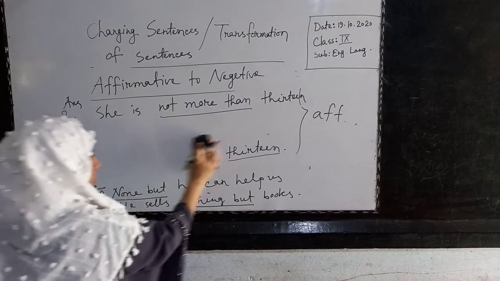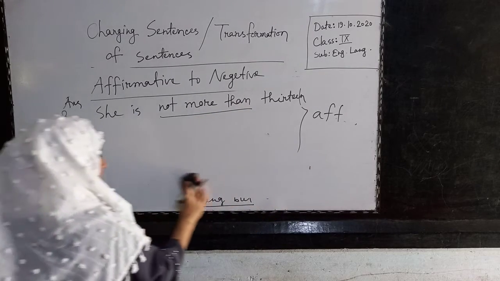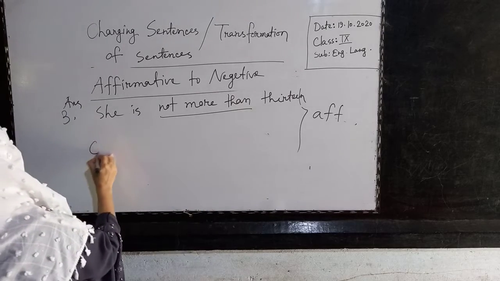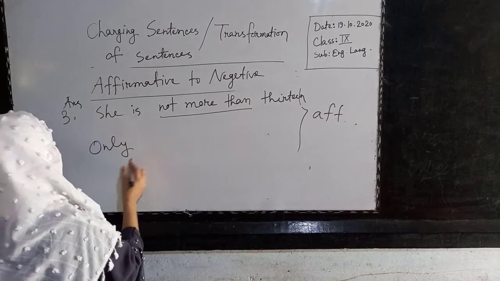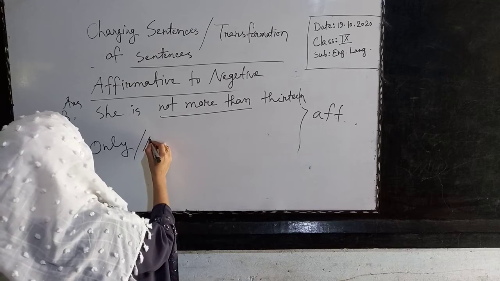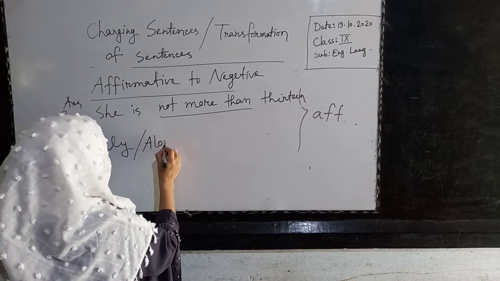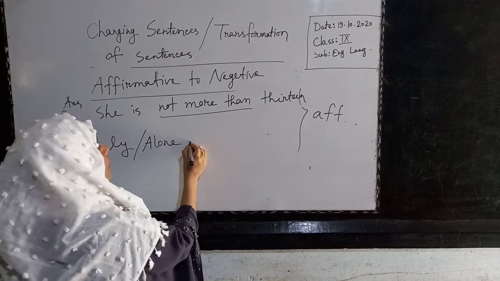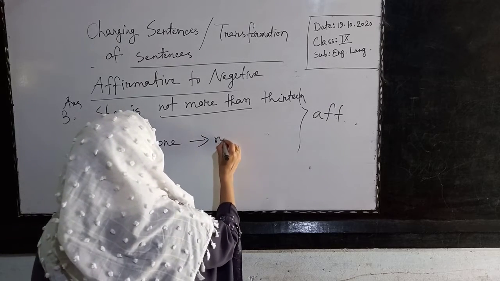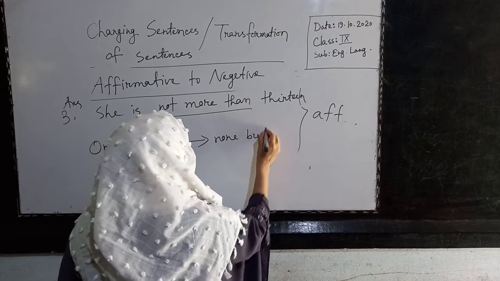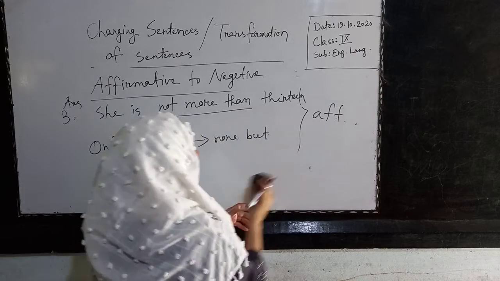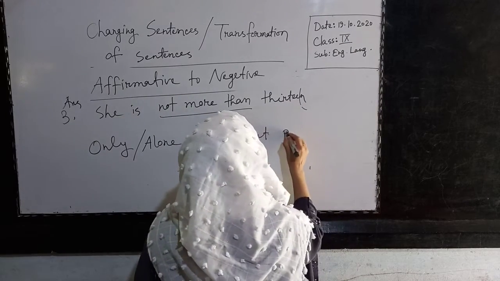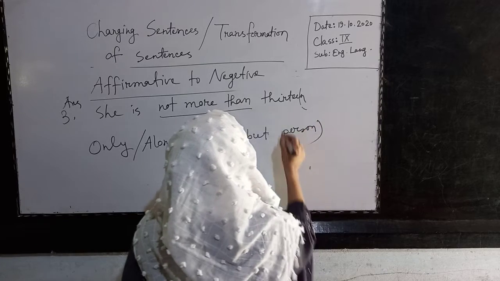So what's the rule? When you see any only or alone in the sentence, alone is also the same. If you see any only or alone, you will write none but when it is a person.